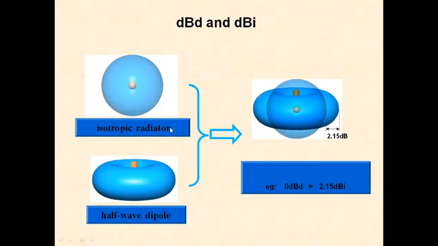The figure of 8 has 2.15 dB higher gain than the circular radiation in a particular direction, and hence 0 dBd is equal to 2.15 dBi. This value, 2.15 dBi, corresponds to 0 dBd.